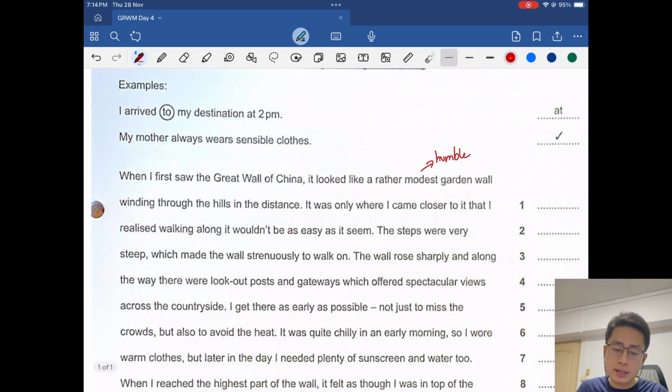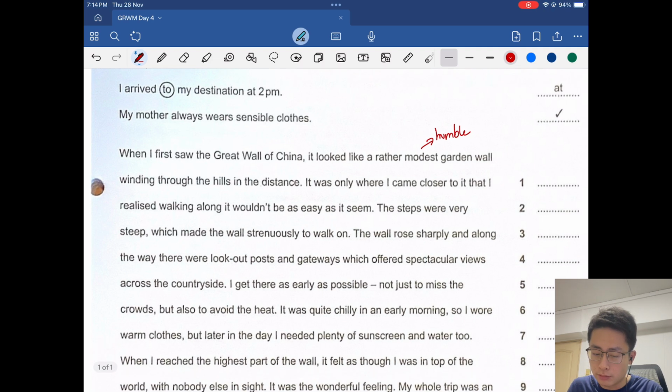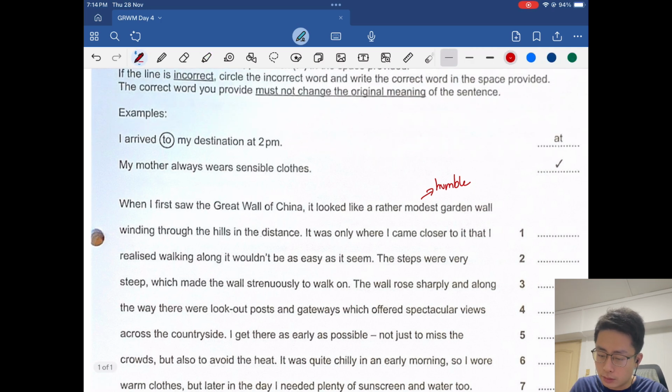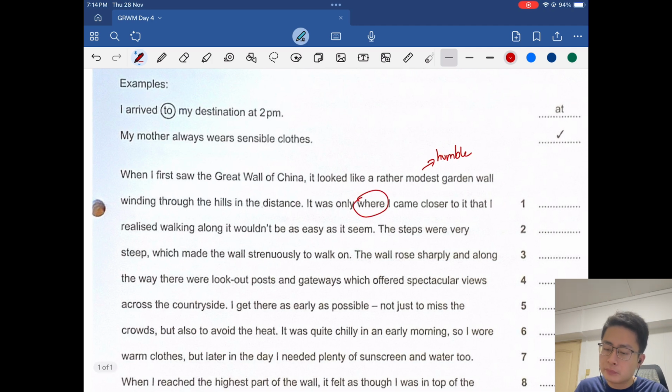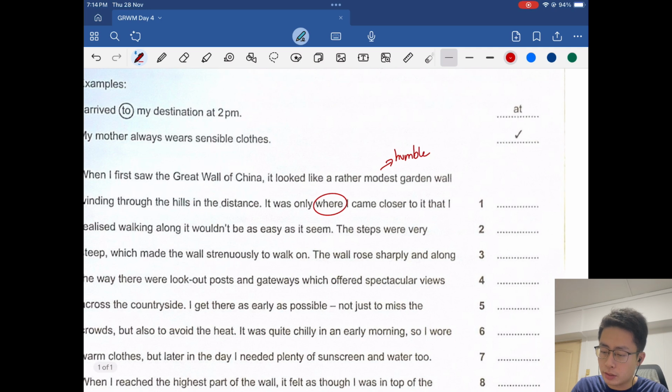There is an error here in line 1. Let's see whether you're able to spot it. I'll give you 3 seconds to look at it. 3, 2, 1. Alright, it's actually over here. I almost highlighted, but you have to circle, so I'm going to circle instead. This word here, where. The right answer is very similar to this word, where. It is actually when. It was only when I came closer to it.